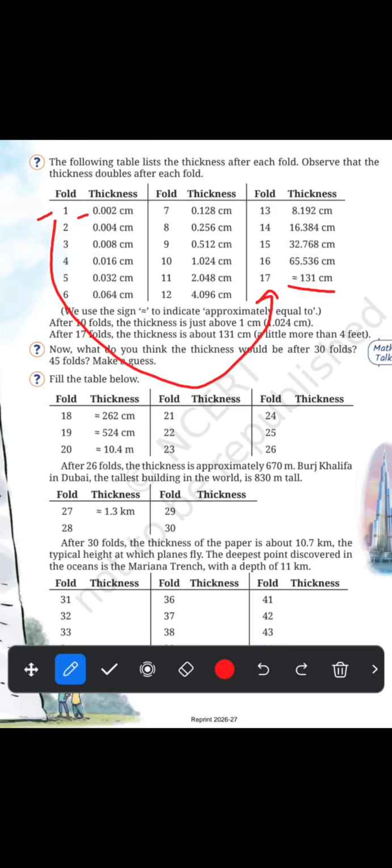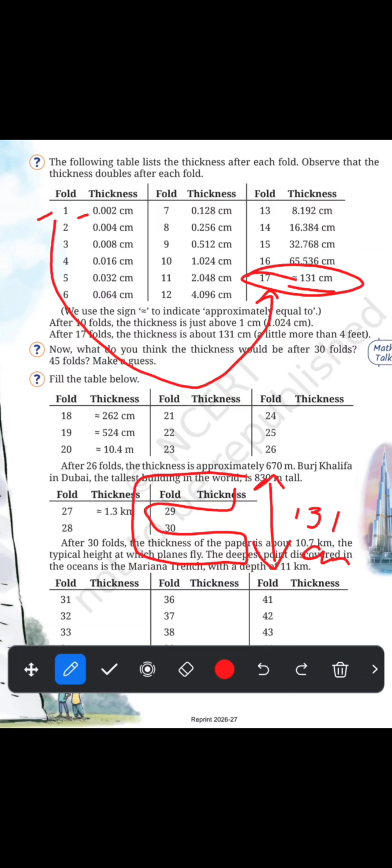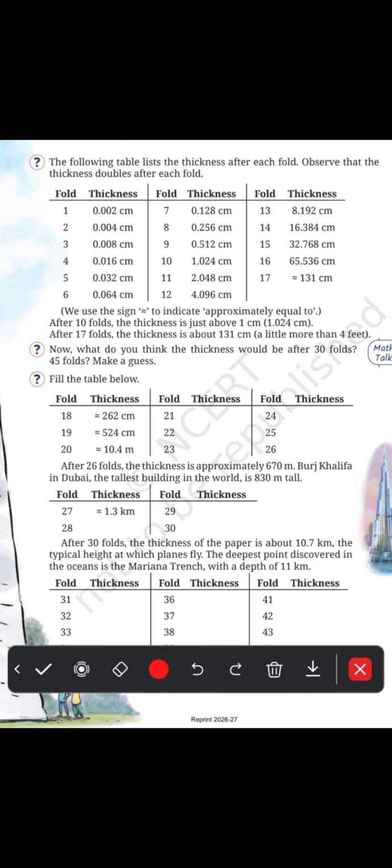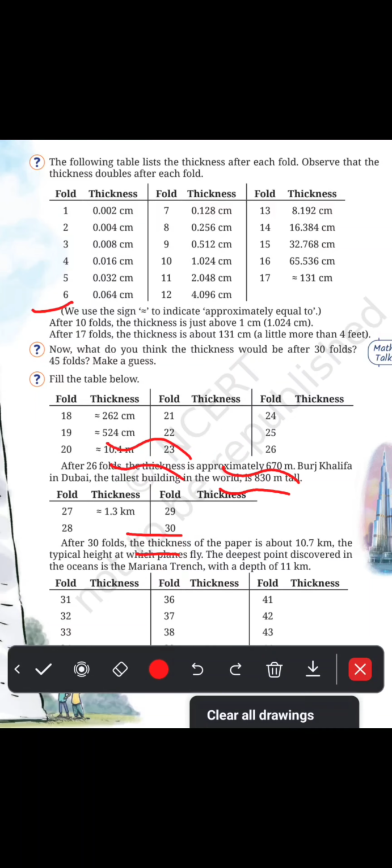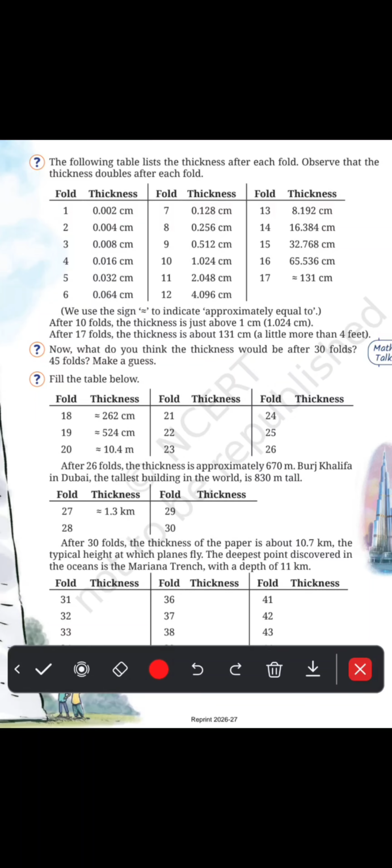The thickness of the fold means your paper should be like this. So this thickness after the 17th fold is 131 centimeters. Then we use the approximation sign, not equal, which means near about. That is near about 131 centimeters. Approximately equal to. See, the approximation sign.